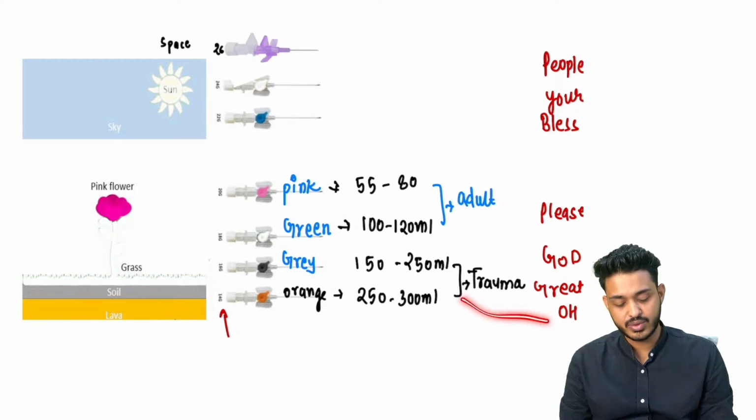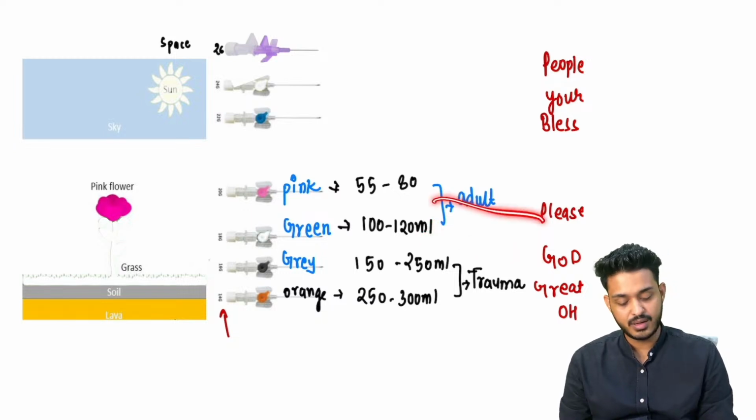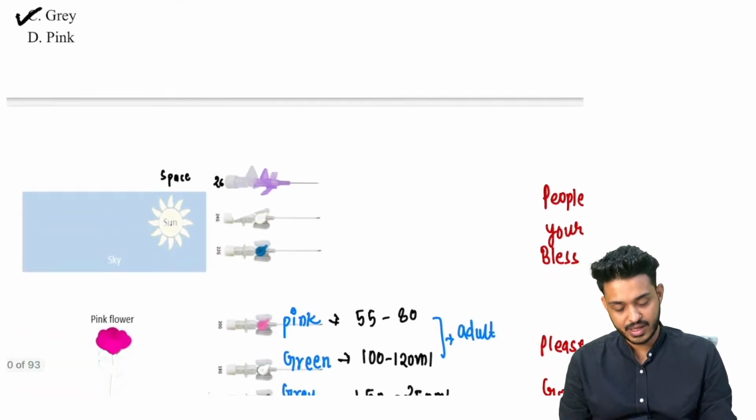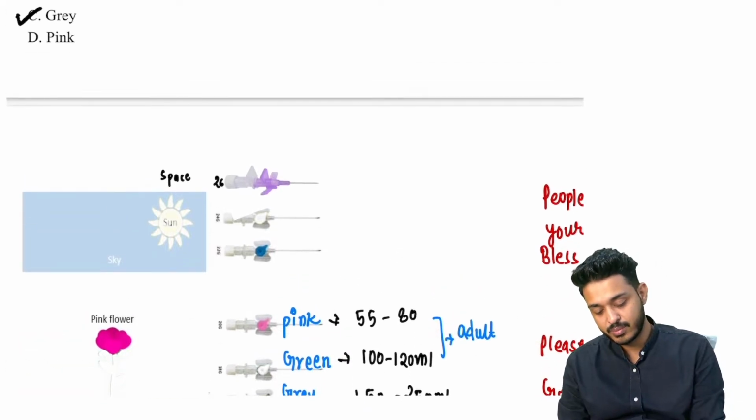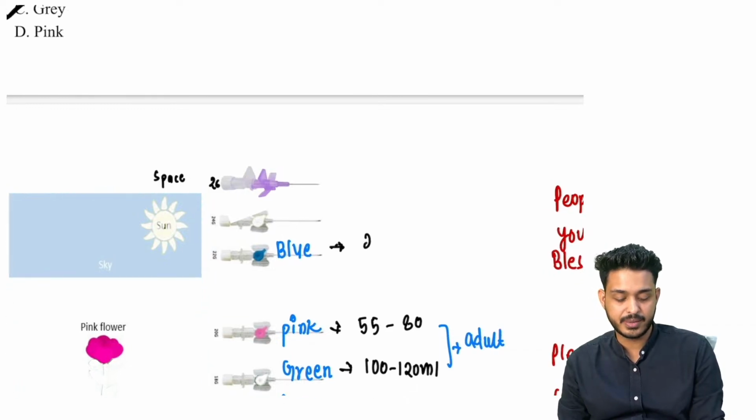O is going to be orange, G is going to be gray, next G is going to be green, and P is going to be pink. Then we have what? B is going to be your blue color cannula. The blue color cannula will have a flow rate of 20 to 50.